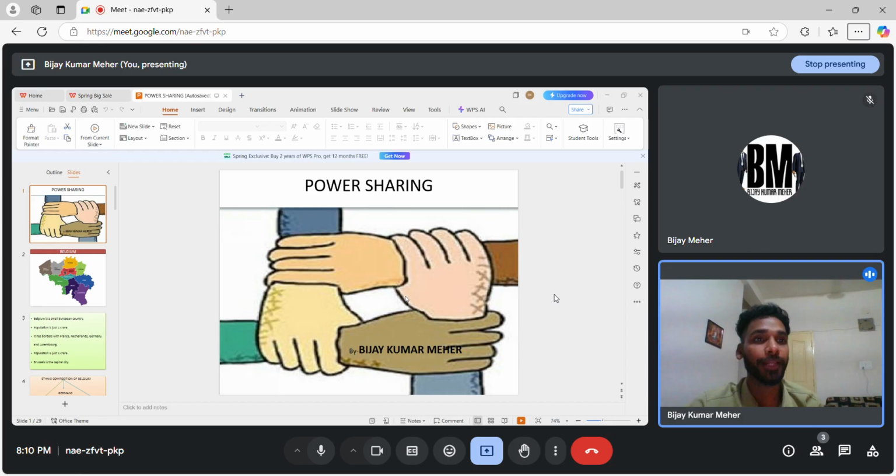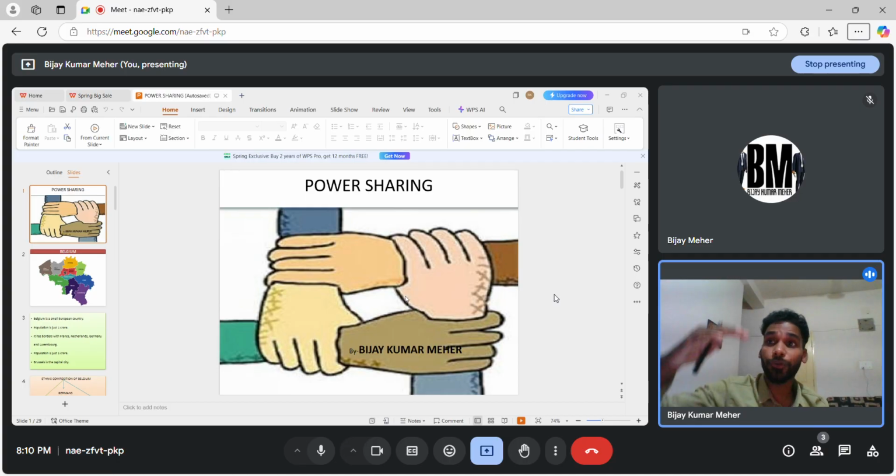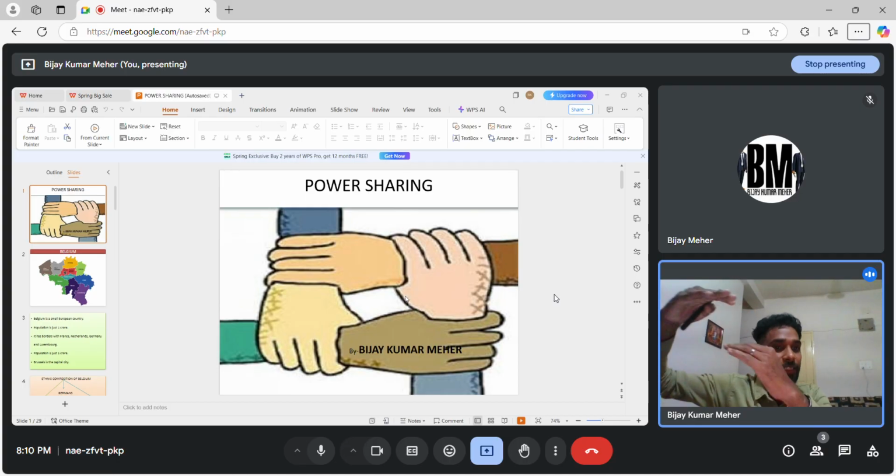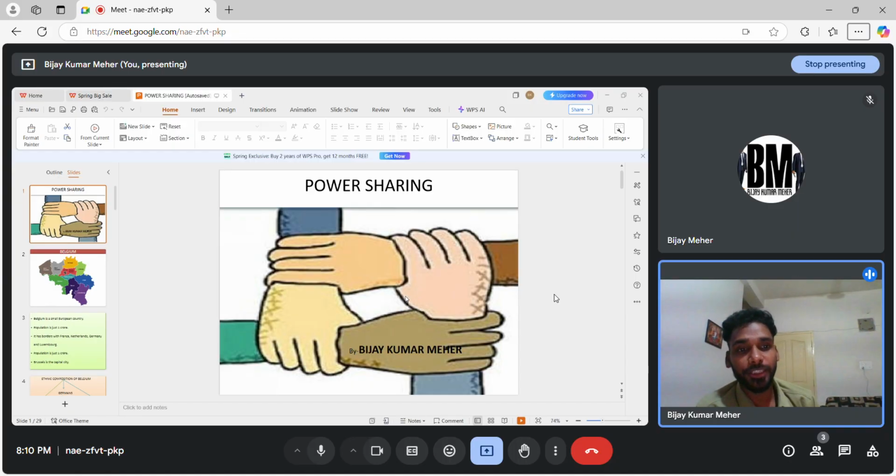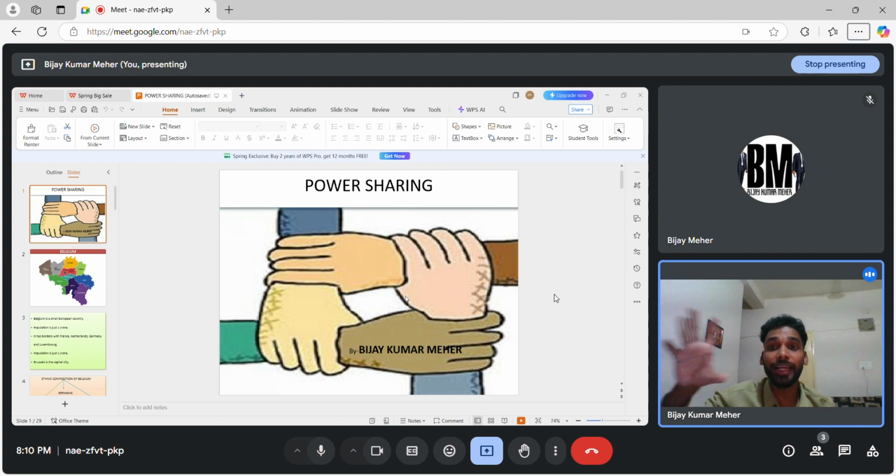It means that power is shared among different organs of government, like legislature, executive and judiciary, and different levels of government, like central level, state level and local level. But make sure power does not lie in only one hand. So power sharing means when power is divided among the three organs, or divided between levels.